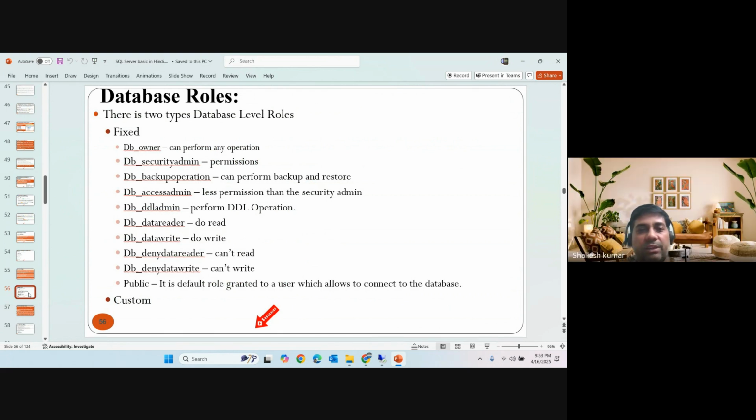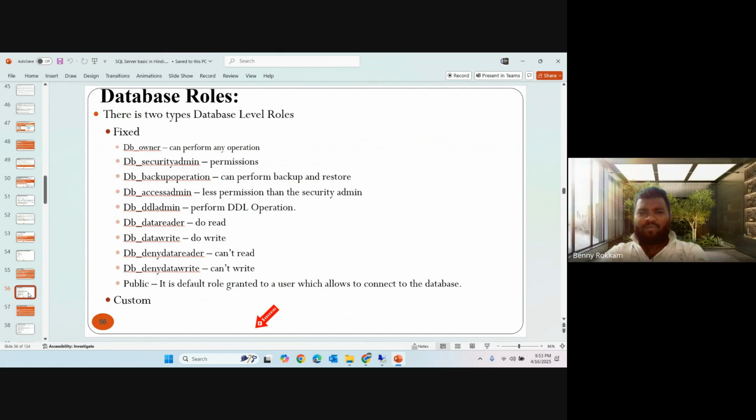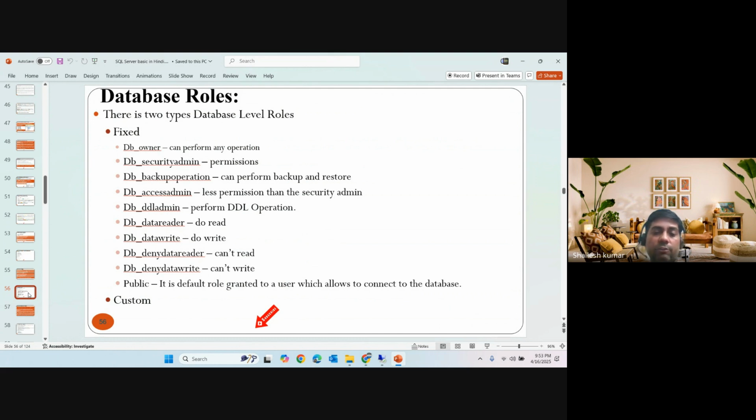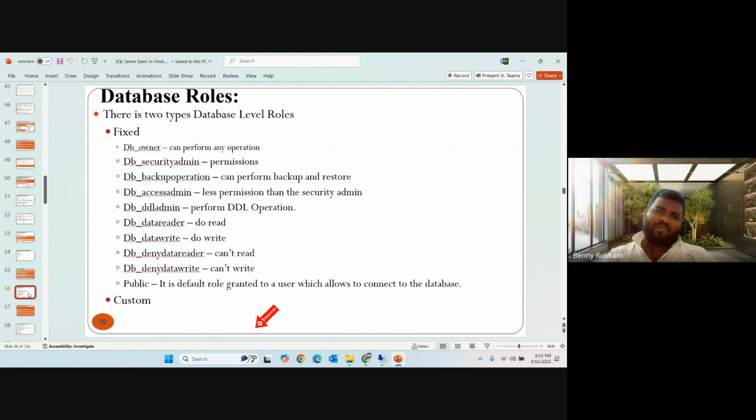Database roles include db_owner, db_securityadmin, db_accessadmin, db_ddladmin, db_datareader, db_datawriter, db_denydatareader, and db_denydatawriter. Deny means you are connected to the database, but you cannot perform read or write. You can also create custom roles for the data as per requirement.